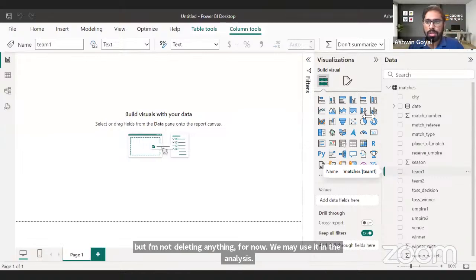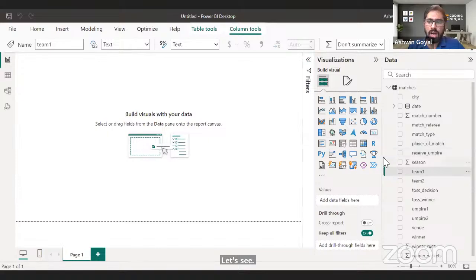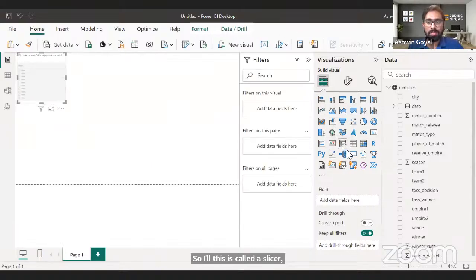Let's see. Now, what I want to do first, and I always start with this, is apply the filters, or identify which filters you may want to use. This is called a slicer. In Power BI, we call filters slicers. So I click on this and it gets added here.